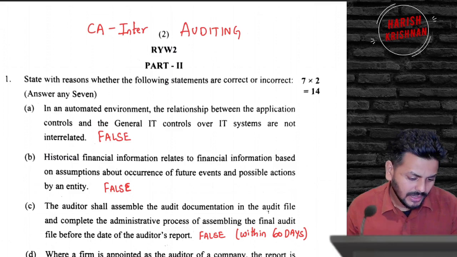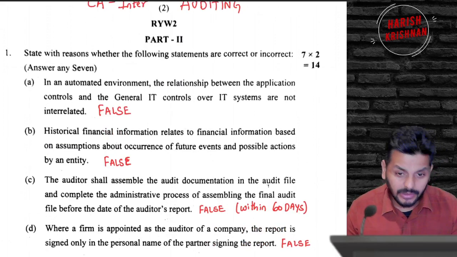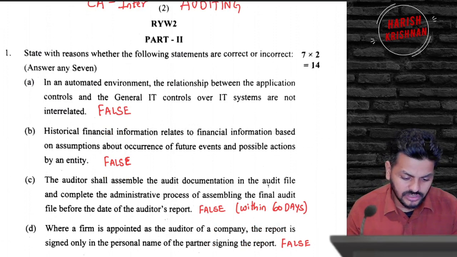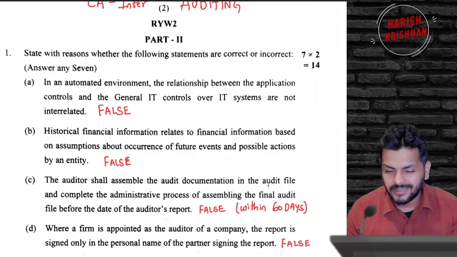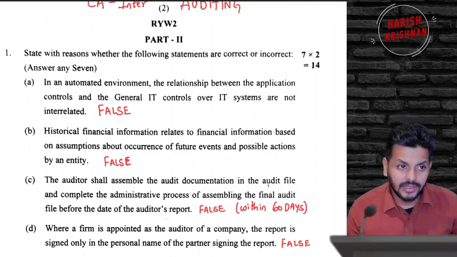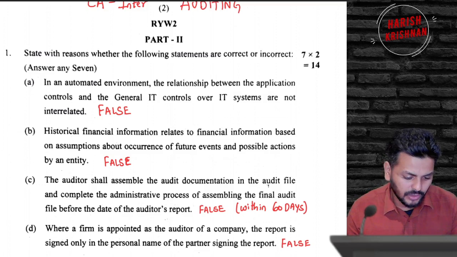First of all, it starts with a very simple question on the automated environment. In an automated environment, the relationship between application controls and general IT controls are not interrelated. There's a line in the book that straight says that they both are interrelated. In fact, for IT system and specific controls, general controls provide the platform. So that statement is false.